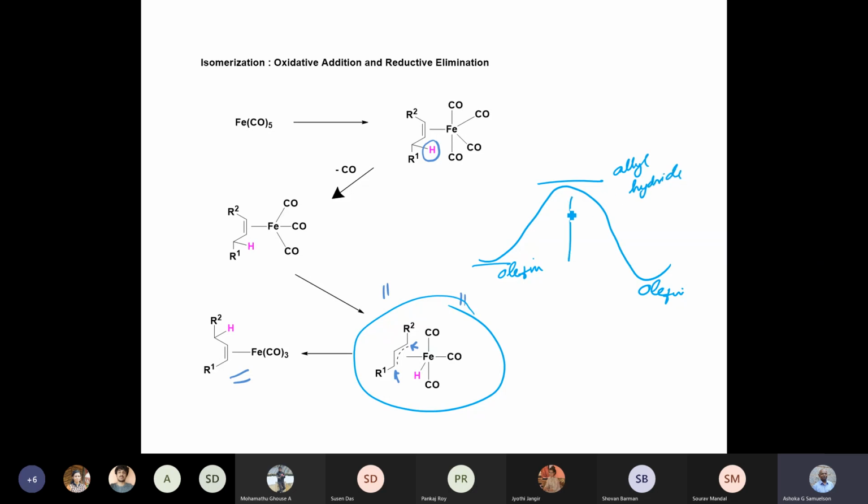But if this energy of activation is comparable to the energy that you are providing for the hydrogenation step, then olefin isomerization will be a competing process for olefin hydrogenation. Isomerization and hydrogenation will compete. This is a complication that we have to avoid.